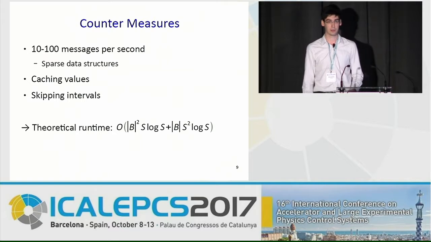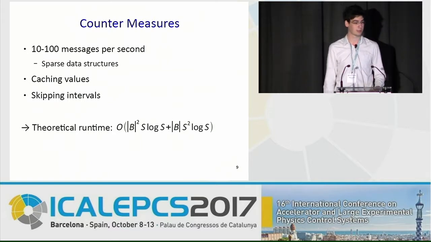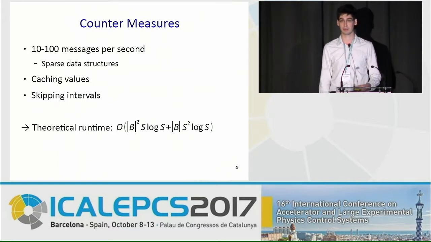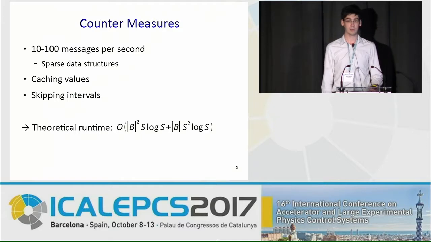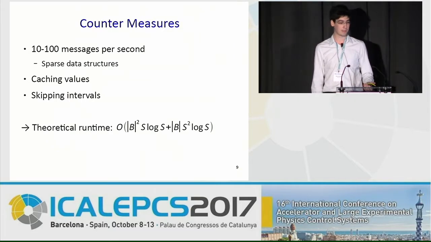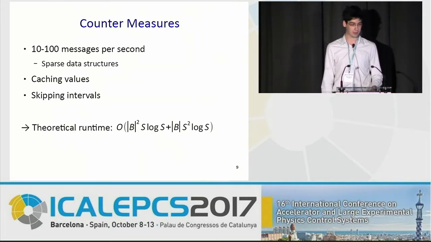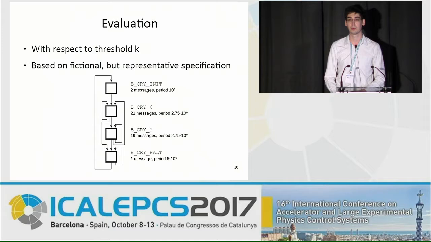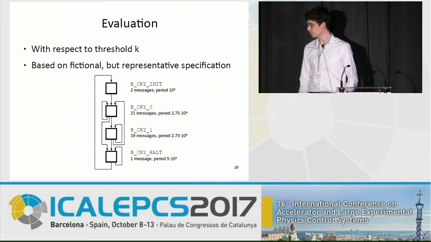If we put this all together, we have a theoretical runtime of the algorithm which is squared in the number of blocks of the specification, and also squared in the number of steps of the final curve. That's at least in theory. So let's take a look at what happens in practice.